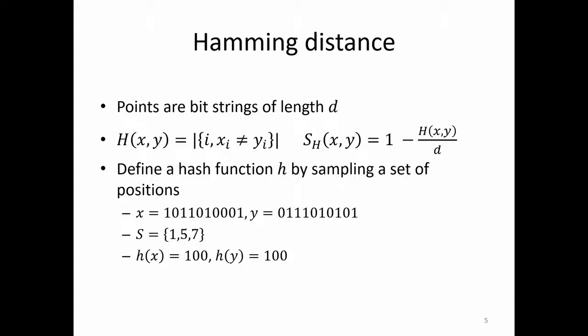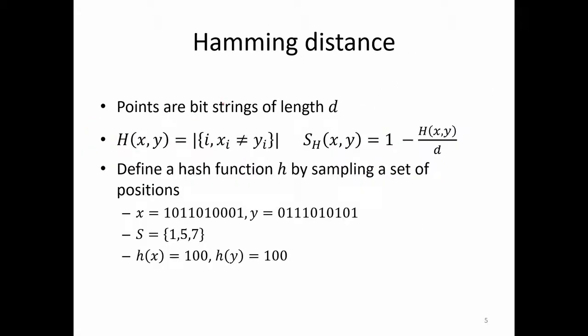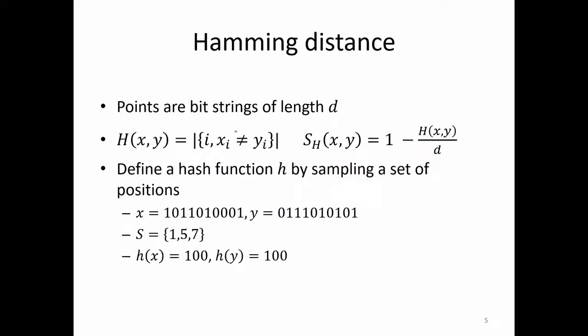so first of all, are there other similarity measures for which we can have an LSH scheme, or basically LSH families? So you can think of this hash family H as a locality sensitive hash family if this property holds. So are there other similarity functions which admit an LSH family?